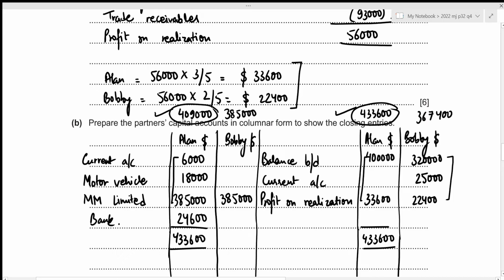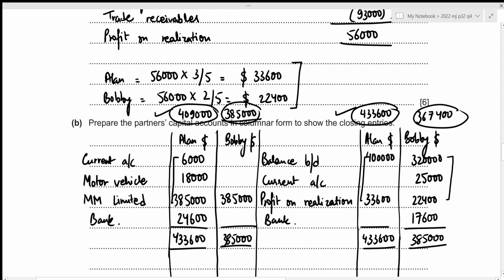And for Bobby, we can see that the heavier side is clearly the debit side. So the total is going to be 385,000 for both sides. And now the balancing figure will go towards the credit side. Again, this will be the difference between the total from two sides. So that's 385,000 minus 367,400, which results in 17,600. And this concludes the partners' capital accounts as well as the second part of this question. We can now move towards the third one.